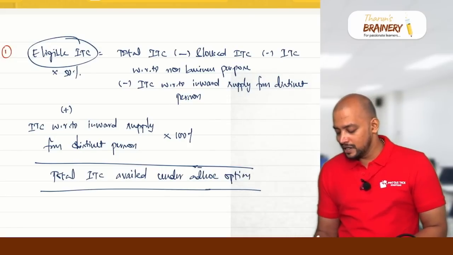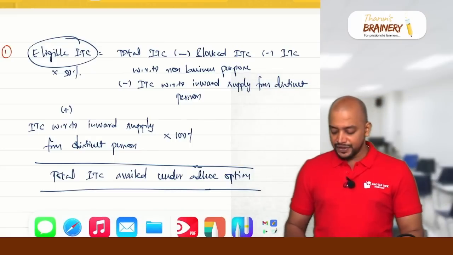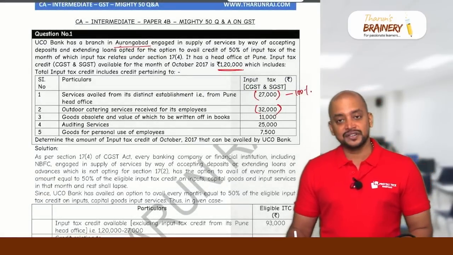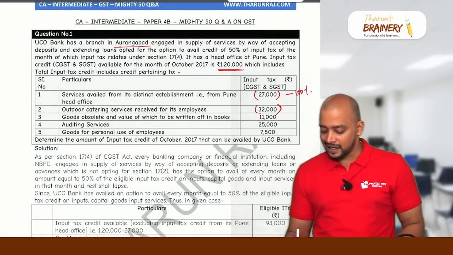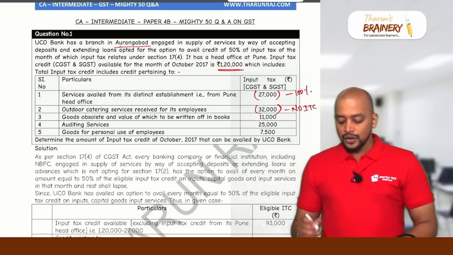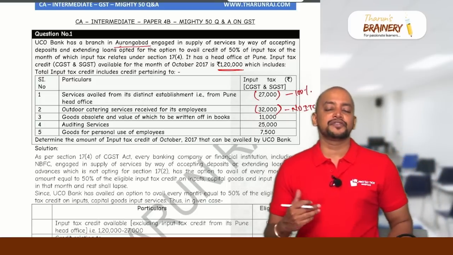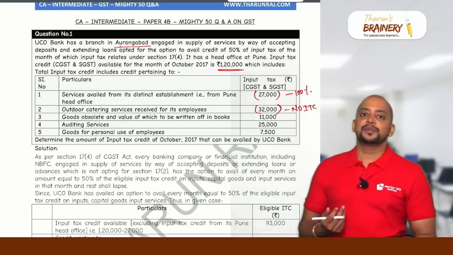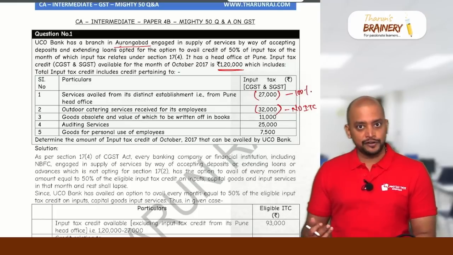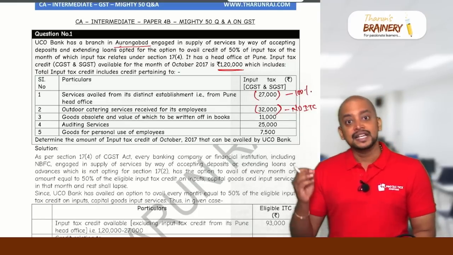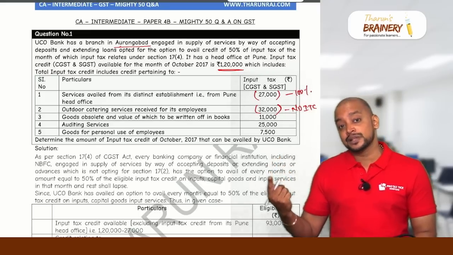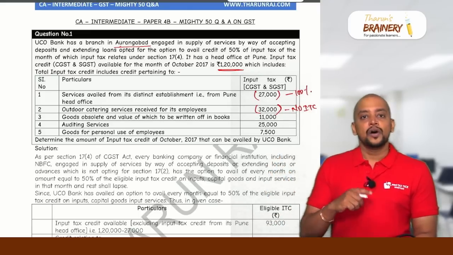Now here, first we need to take the total 1,20,000 minus 27,000, but the 27,000 we will get 100%. On this 32,000 there is no ITC, and 11,000 goods are obsolete and their value has been written off in the books. So we have one blocked credit. Purchased goods that are lost, destroyed, written off or disposed of by way of gift or free sample is a blocked credit. And what is the exception? If the gift or free sample becomes a supply, then we can take ITC on the purchases.